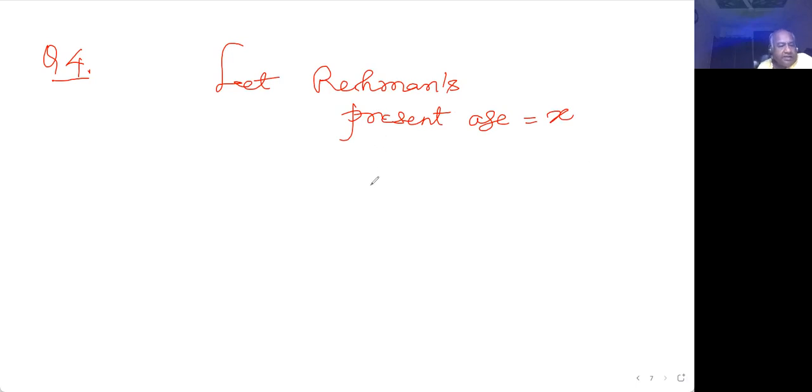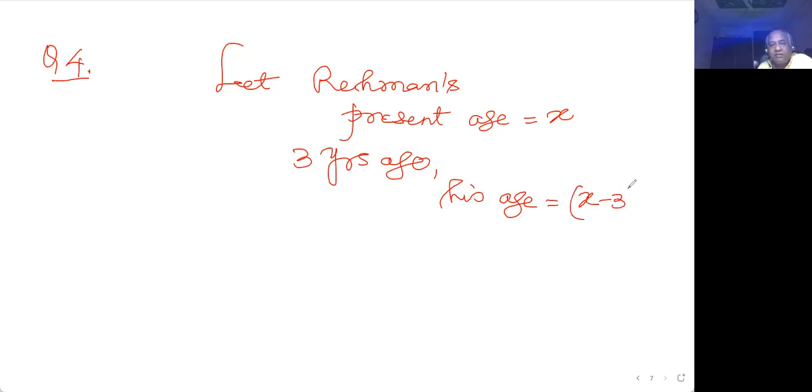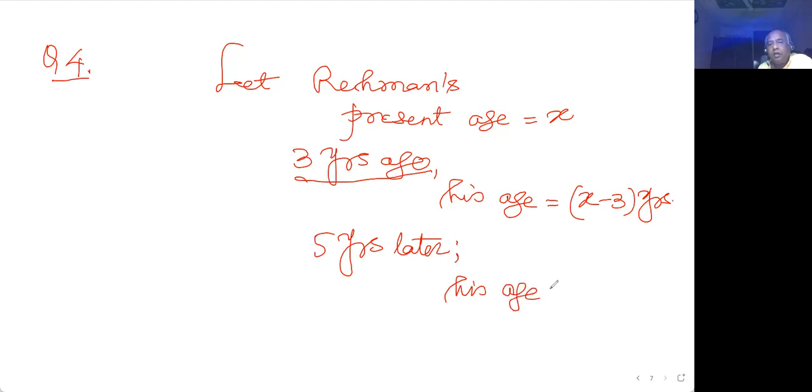So 3 years ago, his age will be, as you go back, you subtract 3 years, so X minus 3. And 5 years from now, this is one condition, 5 years from now means 5 years later, his age is X plus 5 years.